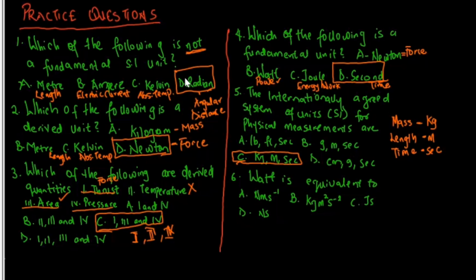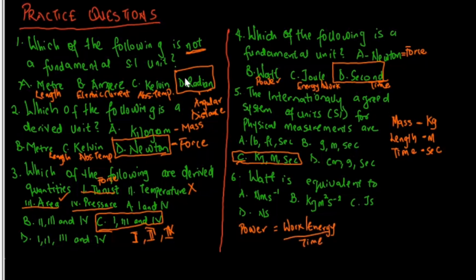Question 6 reads, what is equivalent to watt? A, Newton meter per second, B, kilogram meter square per second square, C, joules second, and D, Newton seconds. As we already know, watt is the unit for measuring power. And what is our formula for power? Power is either measured as work done or energy over time.